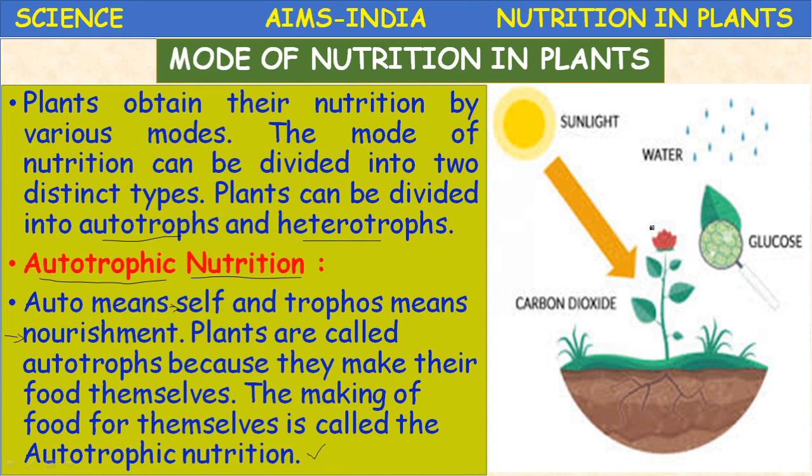So here a plant. This plant is an autotroph. Why?